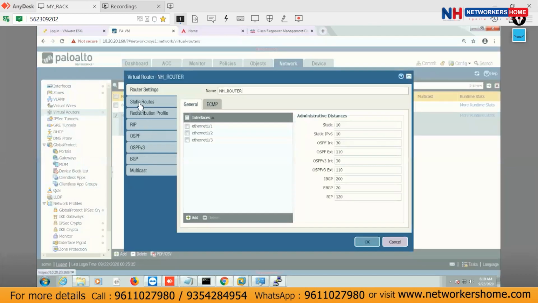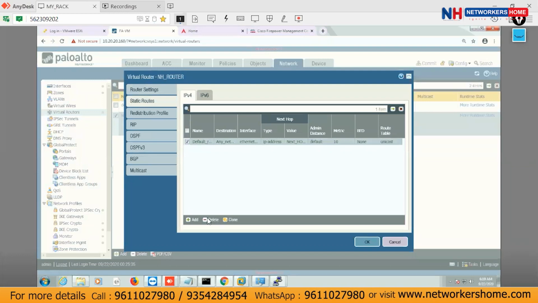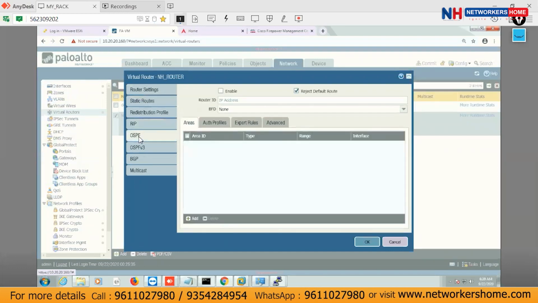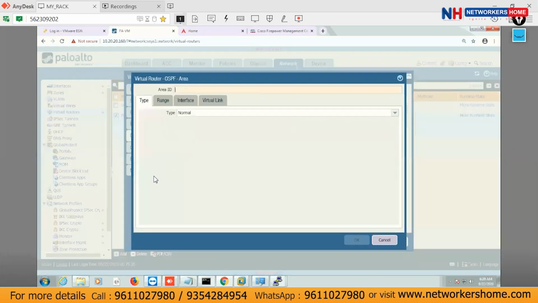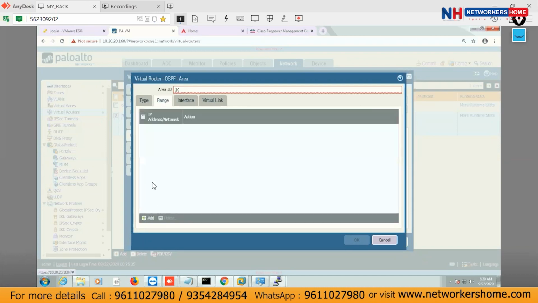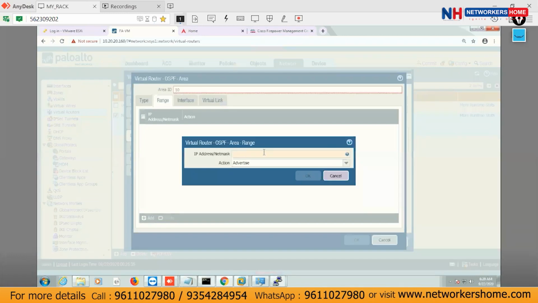Same if you have to configure OSPF. First of all, go to the static routes and delete your default route here. Go with the redistribution profile if you have to define any redistribution. Go with RIP if you have to define it. If you have to define OSPF, define it. Let's consider OSPF. For the area ID, let's consider 10 you are using. Network, what network are you going to use here? Normal, stub, NSSA. I'm going to use normal. The range, what is the network range over here? What do you want to define? 10.50.50.0/24, I just want to define. Action, advertise or suppress. Suppress there, I have to advertise here.